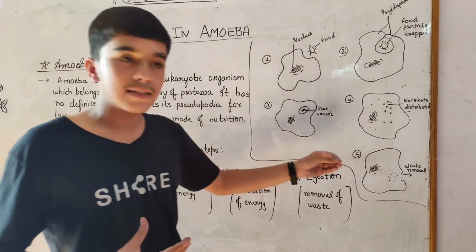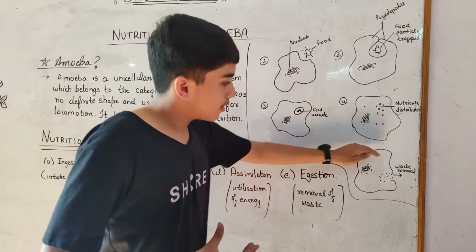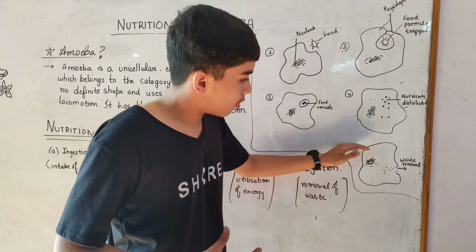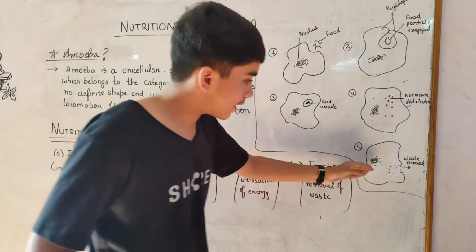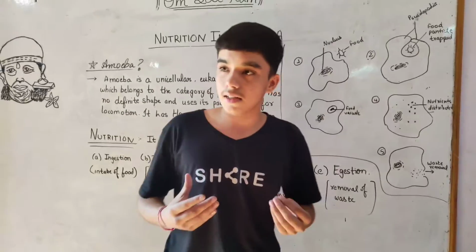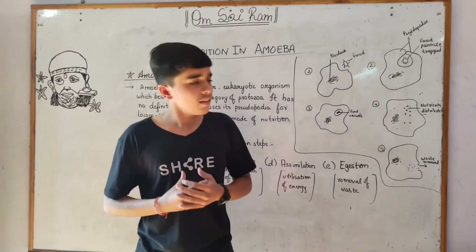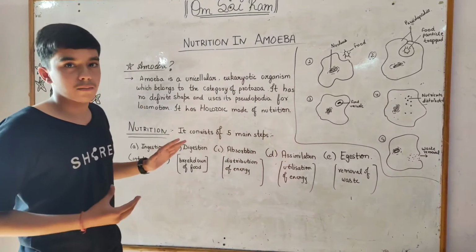So how to remove this waste? It comes under the process of egestion. The process of removing waste. All the waste particles accumulate at one side of the cell membrane, from where the cell membrane gets ruptured and the waste is thrown out of the amoeba's body. Now, our whole topic is completed.